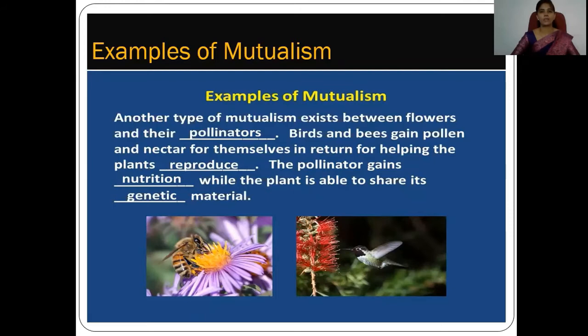But what about the flowers? What about that particular plant? They also get a benefit from the bees and birds, because whenever they obtain the nectar and pollen and then fly or sit on another flower, they help the process of pollination. Some of the pollen grains stick to their legs, and whenever they fly from one flower to another, they transfer genetic material from one plant to another. So this is a very good example of mutualism which occurs in nature.